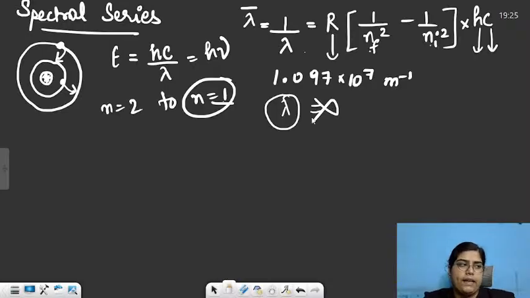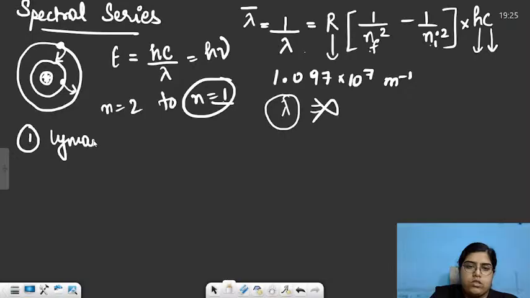Now spectral lines, there were five series. You can just take a note if you're not aware. First was the Lyman series. In the Lyman series, the electron jumps from any higher energy level to the first orbit, that means the value of nf is 1.